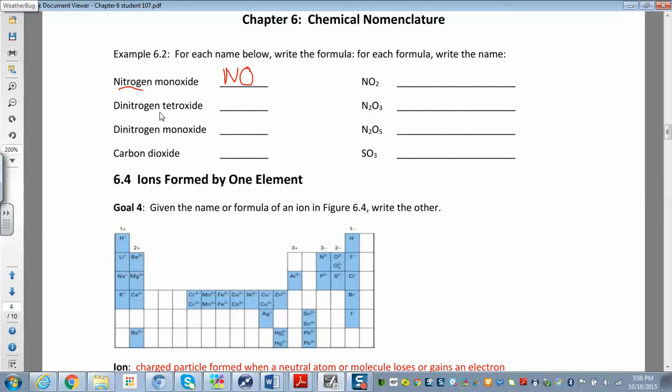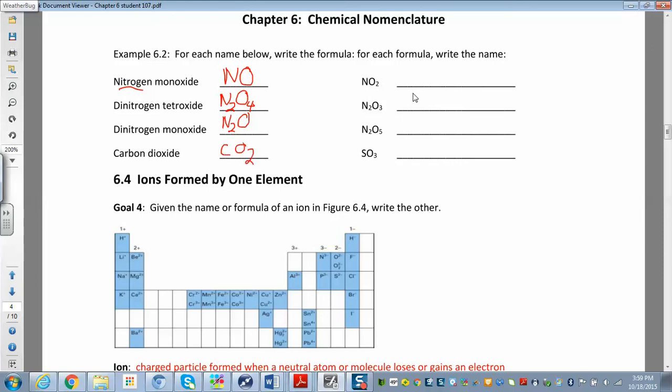Now, dinitrogen tetroxide. So dinitrogen, that means I have two nitrogens. So the prefix that's attached to that element becomes the subscript down here. So dinitrogen means I have two nitrogens. Tetroxide, that's 4, N2O4. So we had mono, di, tri, tetra. Dinitrogen monoxide. And then carbon dioxide, you already know that one, carbon dioxide.